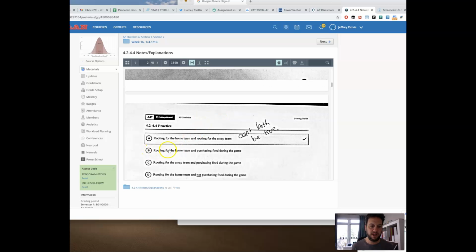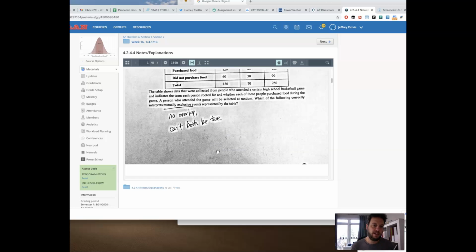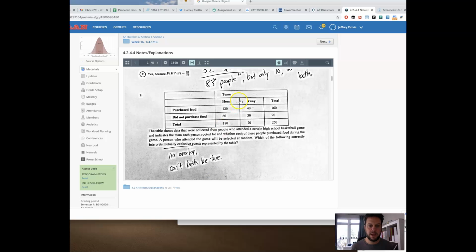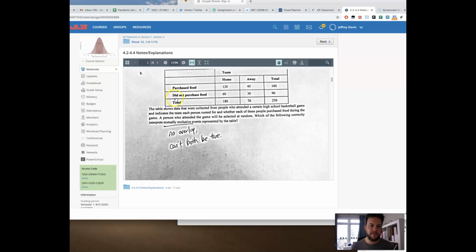But let's look at B, rooting for the home team and purchasing food during a game. Just in general, can you root for the home team and purchase food during the game? Yeah. Home team, purchase food, boom, there are 120 people. And all of these, B, C, D, and E, are going to do one thing from these over here and one thing from these over here.